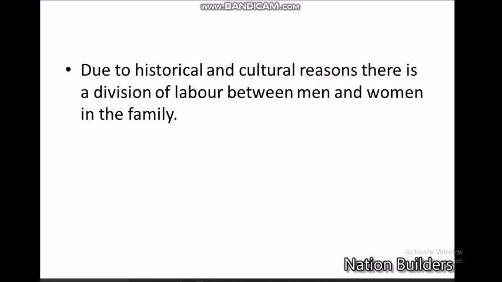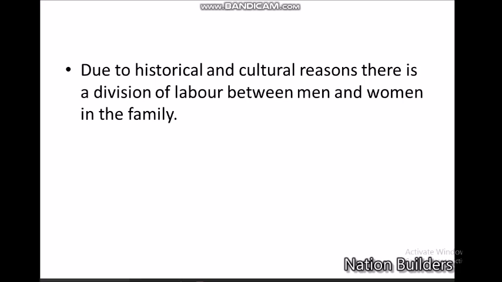Domestic chores and men work. Women generally look after domestic chores and men work in the field. Women are working at home and men are going in the field or outside to earn the money. Mother.